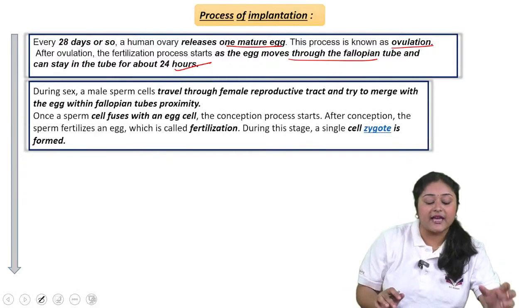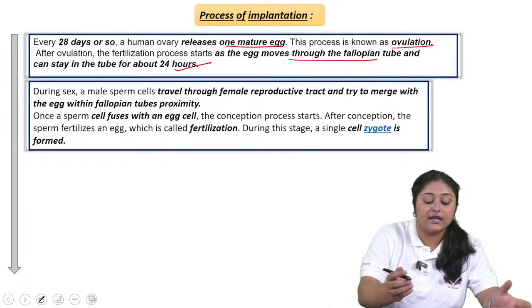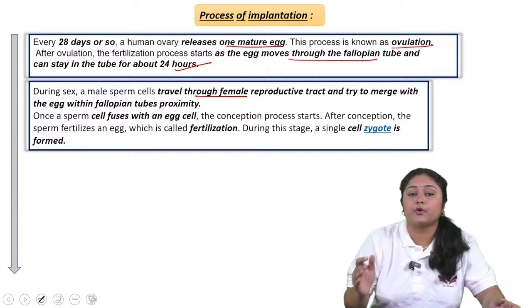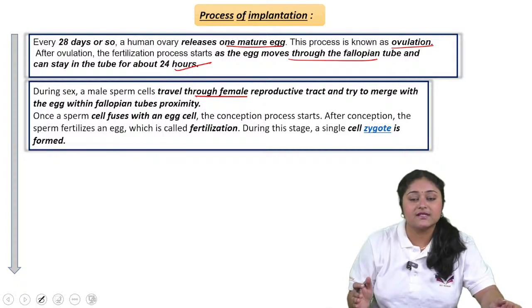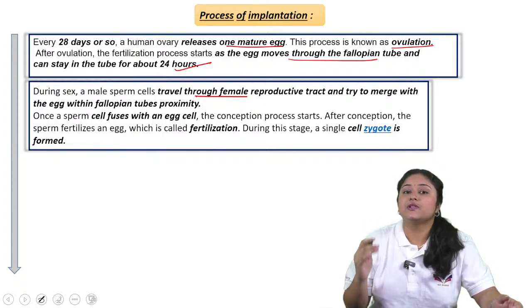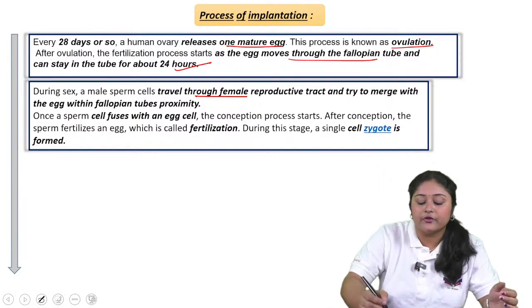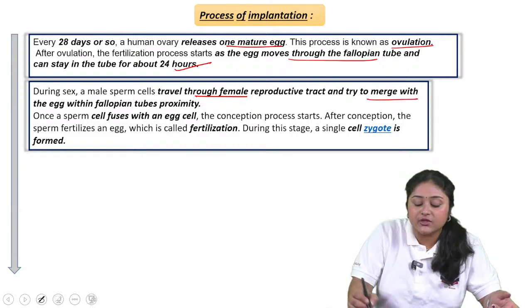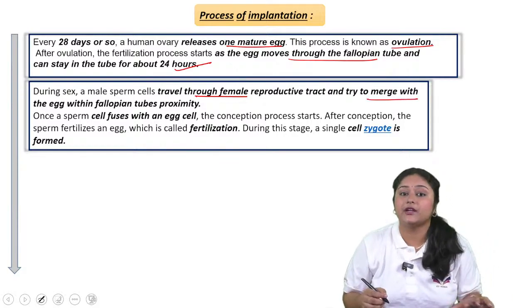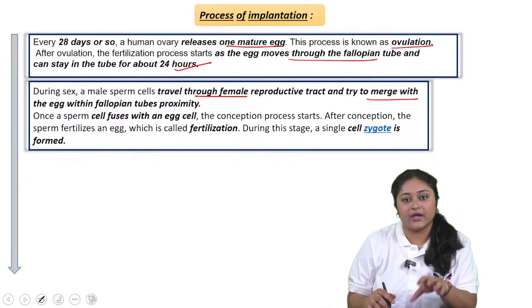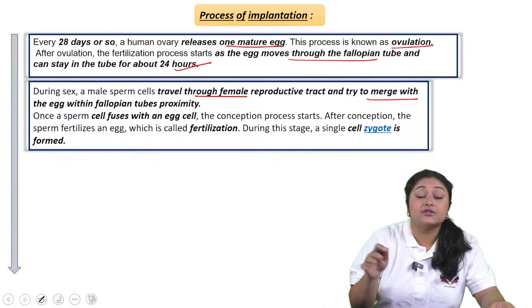After that, if they go for sexual intercourse, during sex the male sperm cells travel through the female reproductive tract. It starts from the cervix, then the vagina, then the uterus, then the fallopian tube. Through the fallopian tube it will go and try to merge with the egg at the end of the fallopian tube. They will try to fuse.